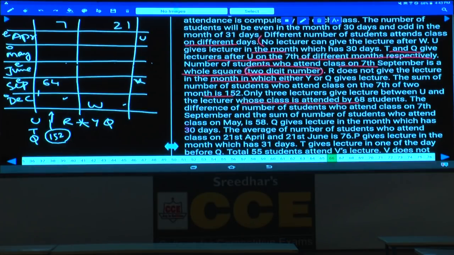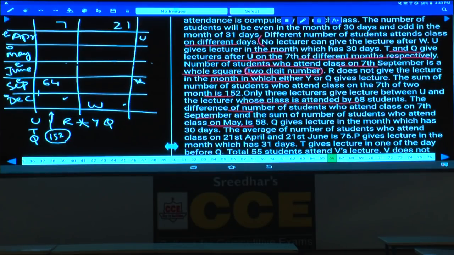Then the difference of the number of students who attend class on 7th September and the number who attend class in May is 58. Now 7th September is 64, and the difference between 64 and the number of people who attend in May is 58. So how many students attend in the month of May?